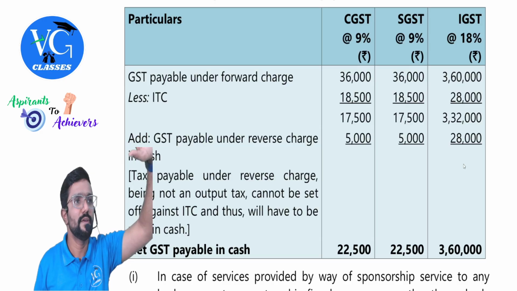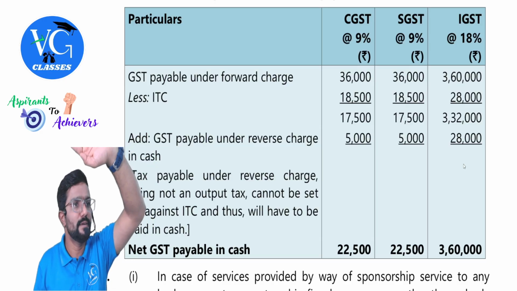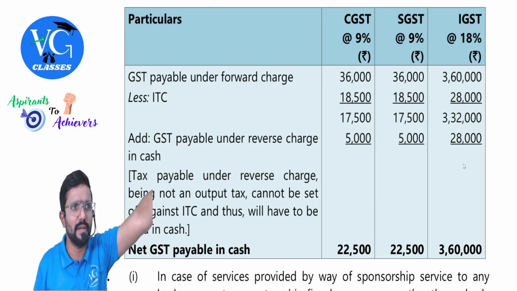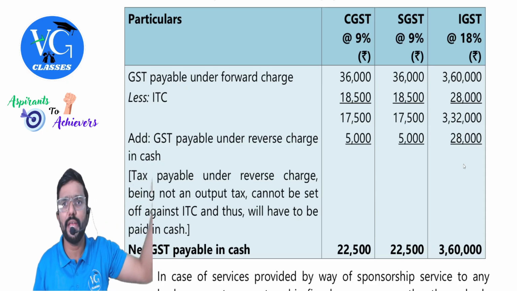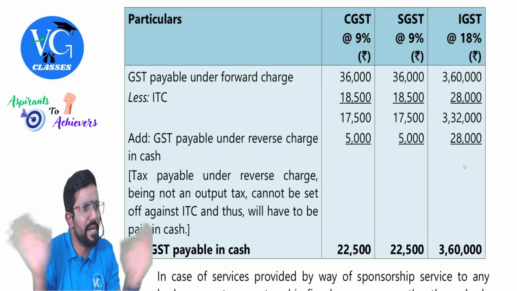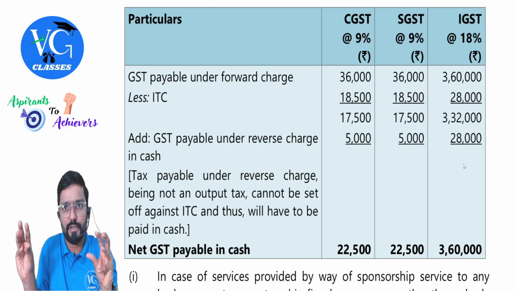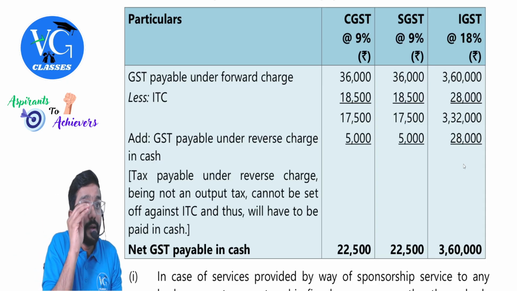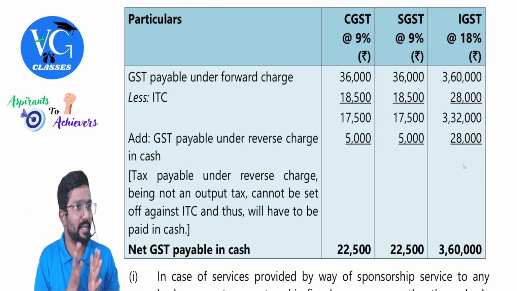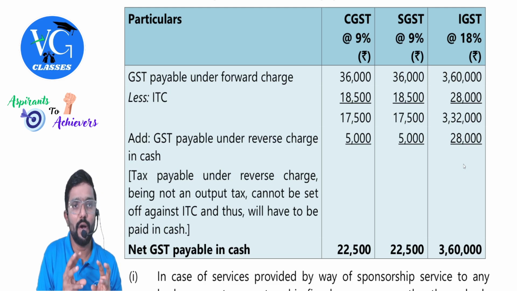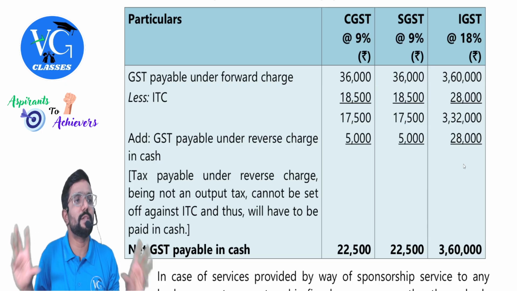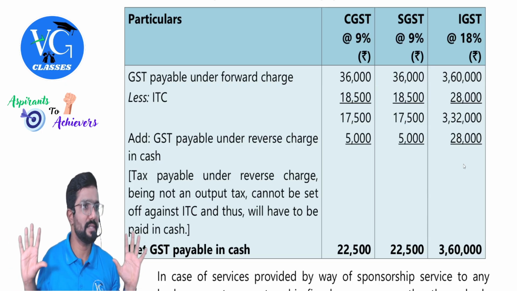Guys, follow this formula. First calculate output tax. From that reduce total ITC available, total ITC available on inward supply. RCM or FCM, don't differentiate here. You will get output tax to be paid through cash ledger. For that you add input tax on which RCM is applicable. Clear? Now what do you get? Total GST payable through cash ledger. That is your answer. Clear?